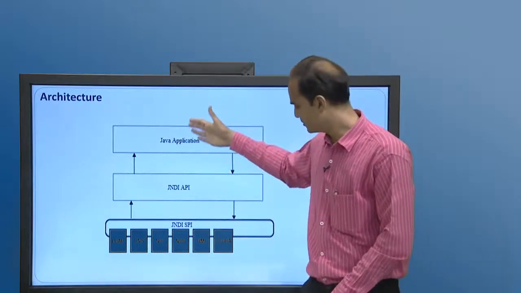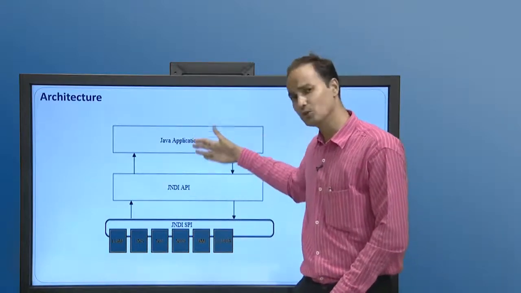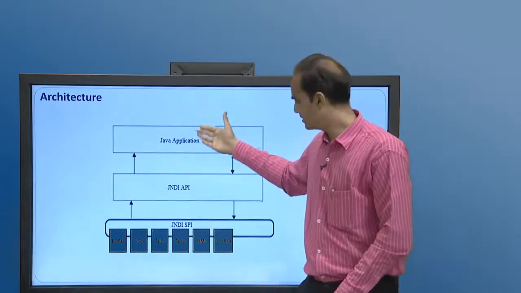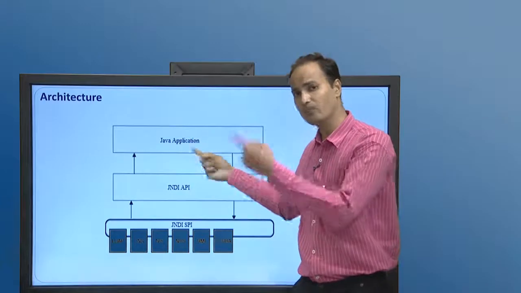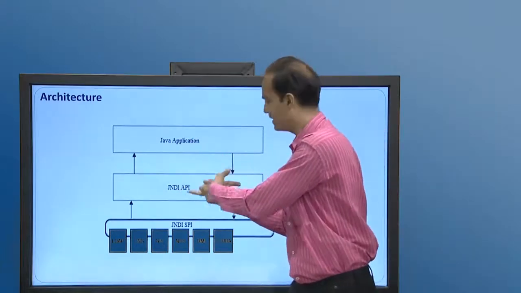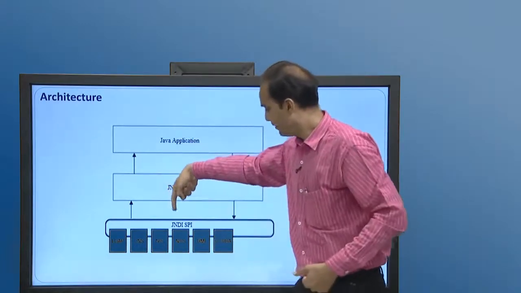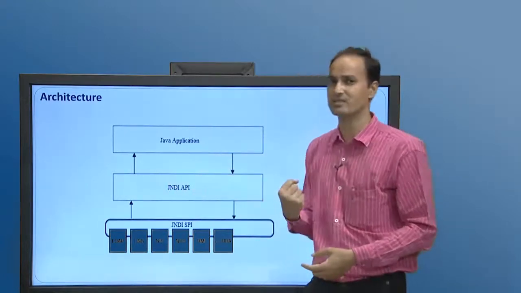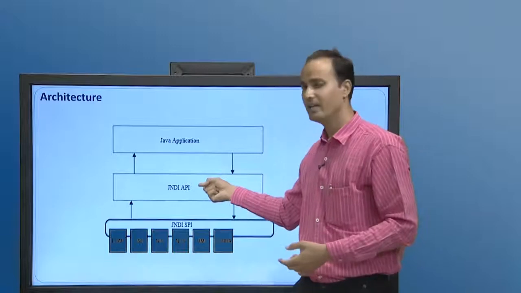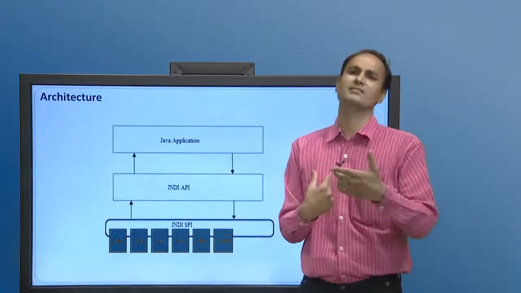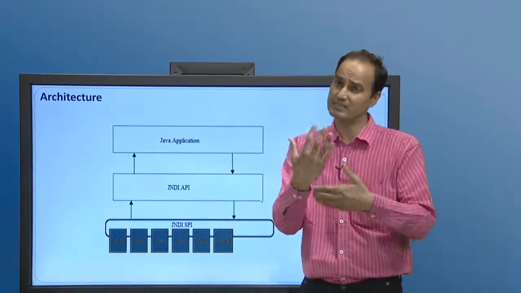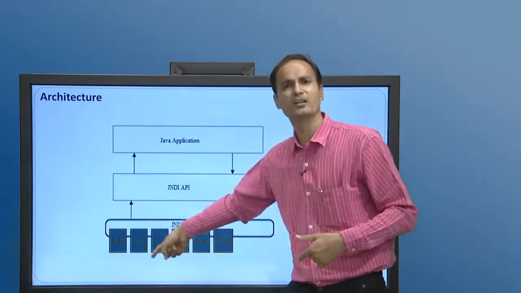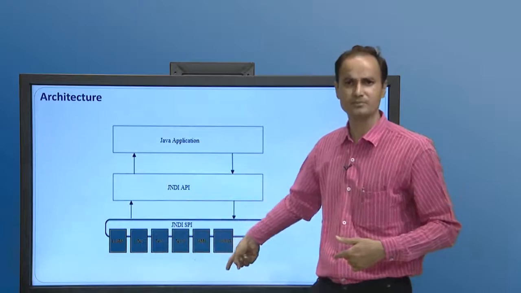So, once again, the Java application using the JNDI API sends the request, which means the request will be in the format of the JNDI API. That request goes to the JNDI SPI. Once the JNDI SPI fetches the request from the JNDI API, it translates the request into a form that is understood by the underlying implementers of a particular naming and directory service.